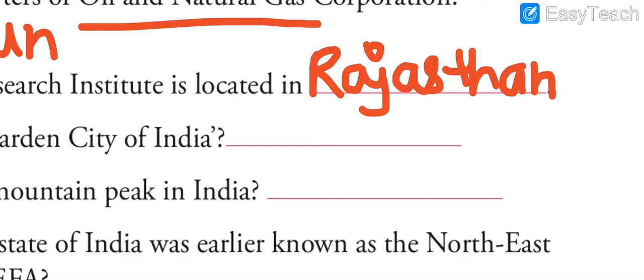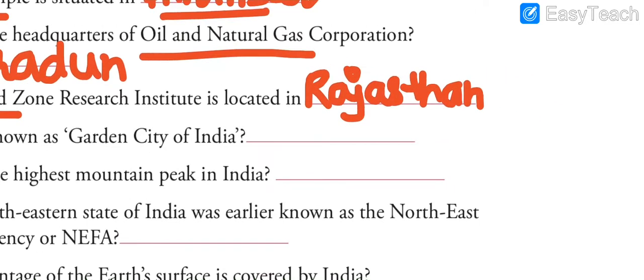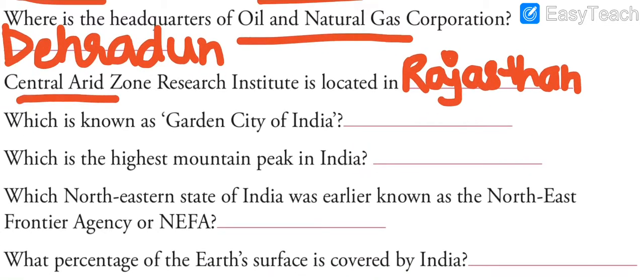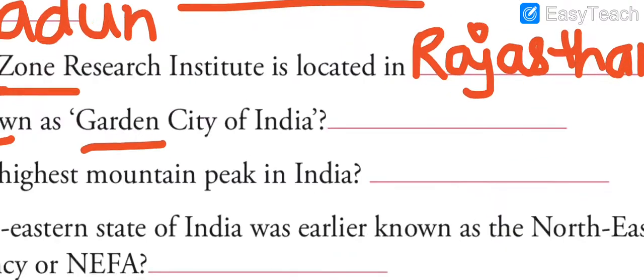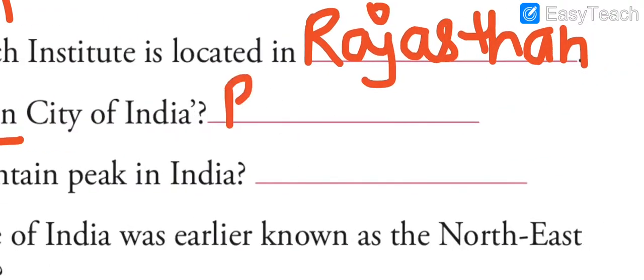Try to build a conceptual map between the connected things. This will help you to learn better. So you have basically learned two important things: one is the institute name and second is the Dilwara temples. Now, next question says which is known as the garden city of India. Again, it's Bengaluru.